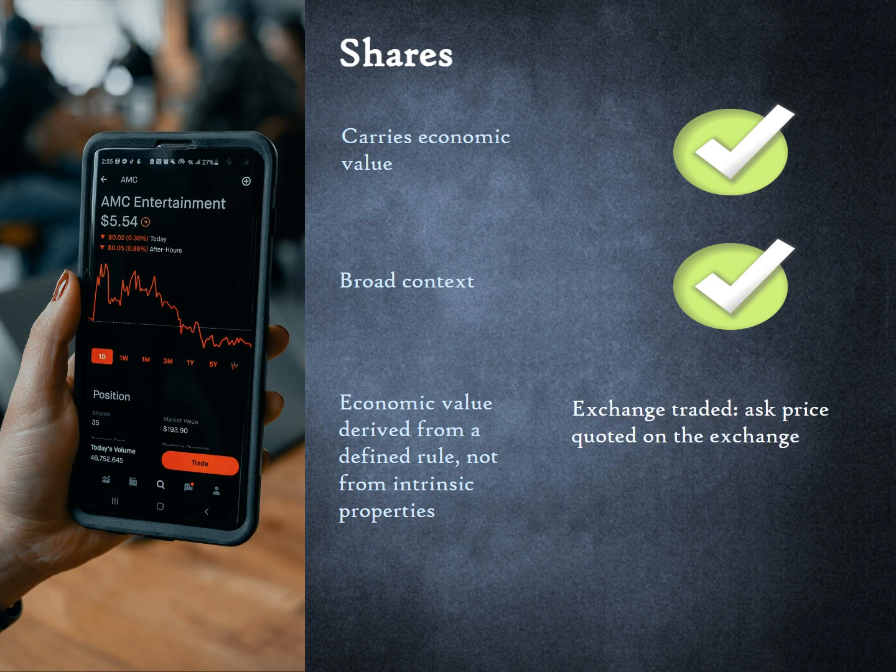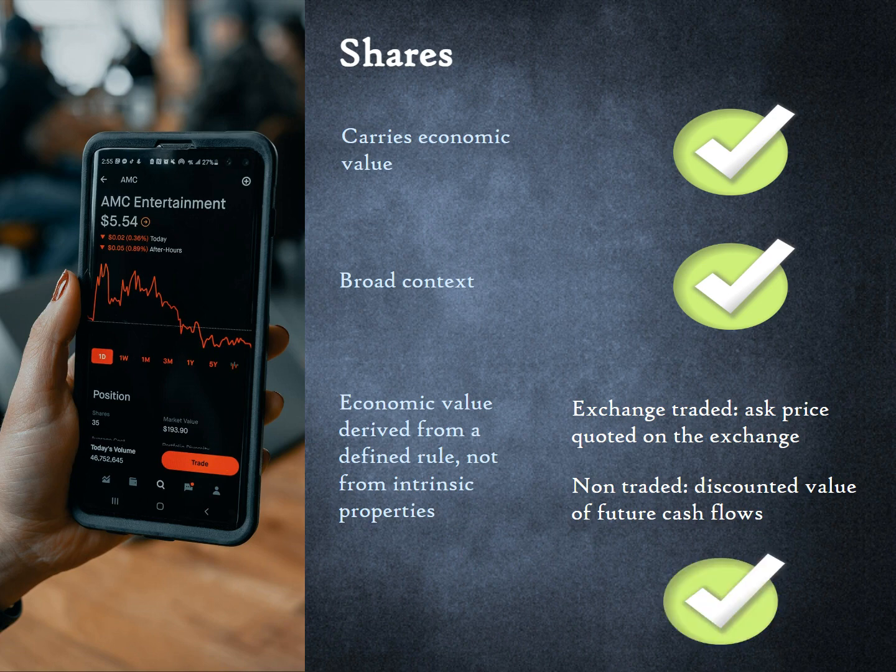For an exchange-traded stock, it is simply the ask price quoted on an exchange. For the stock of a company that has never been traded, it is the discounted value of future earnings. Of course, that is very difficult to calculate and people will apply the rule with different assumptions. But the rule exists. Shares are thus financial assets.